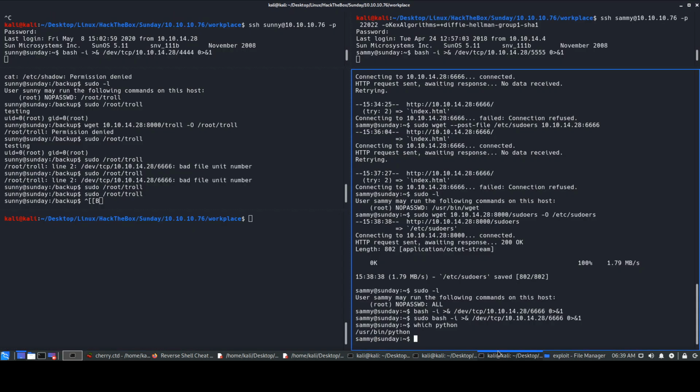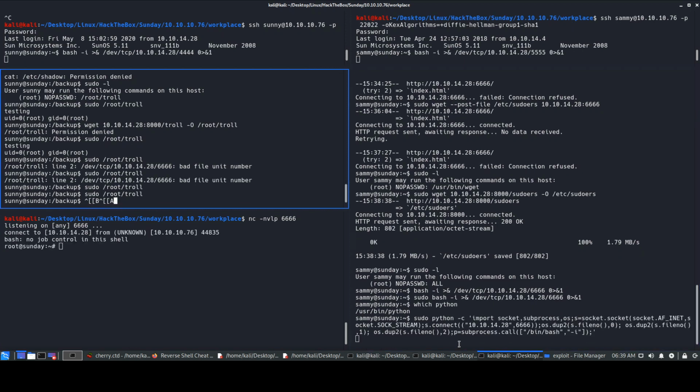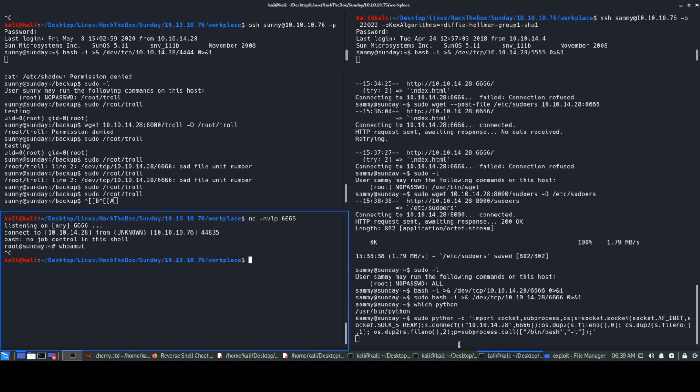Use this. We'll use sudo now. We'll obviously open the port. We're using sudo. We'll be giving the Python, and we got it over here. In short, we can run all the commands as sudo. I just wanted to show you that we can run any command. Okay, I don't know if I entered the wrong command, so I think it froze over here, but we are in the system as root.